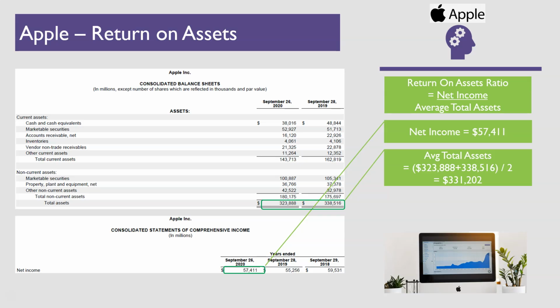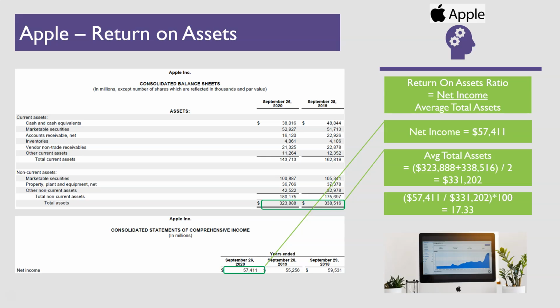That results in average total assets of around $331.2 billion for the 2 years. Once we do the math by taking net income and the average total assets, we come up with a return on assets ratio of 17.33 for Apple.